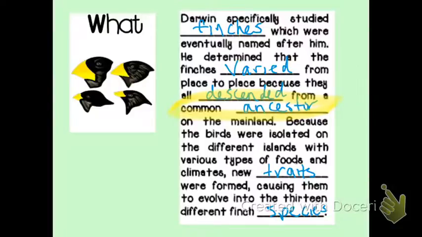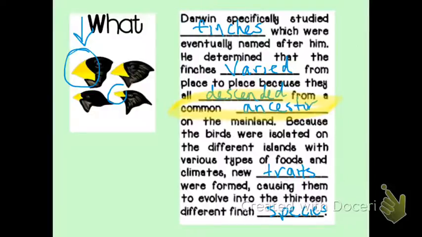Okay, so for instance, we have all these different types of beaks on our finches. If we look over here, we can see we have the large crushing beak all the way down to a smaller, skinnier, narrow beak. This is going to be the different types of beaks Darwin discovered are different based on the type of food that's available in that habitat or environment. So on the islands where we have the finches with the big, wide beaks, this means we're probably having seeds, mostly big, hard seeds that we have to be able to crush open to be able to eat.